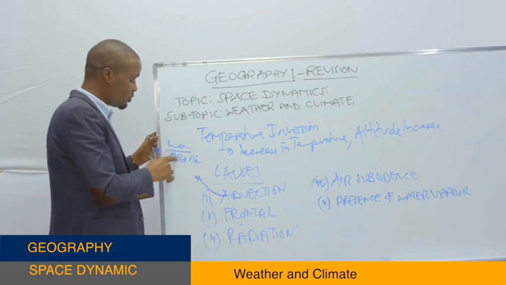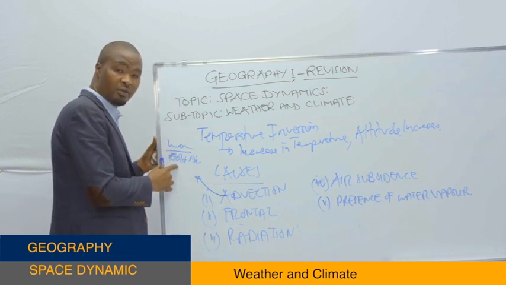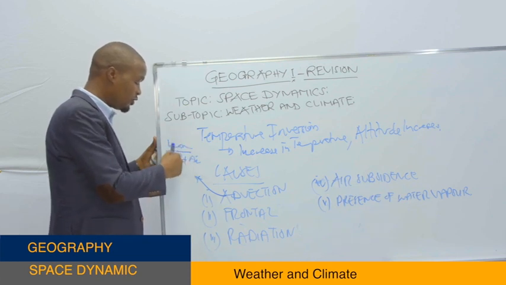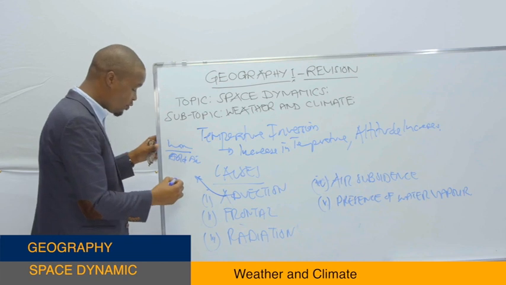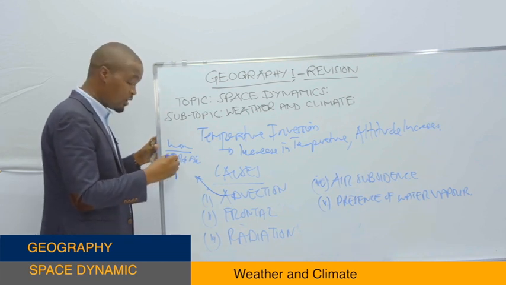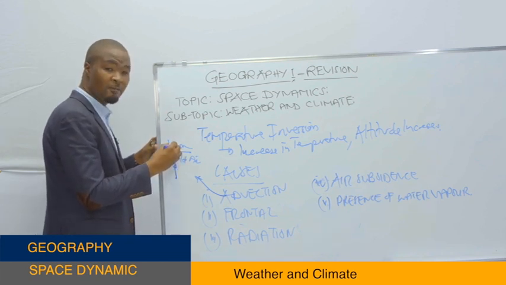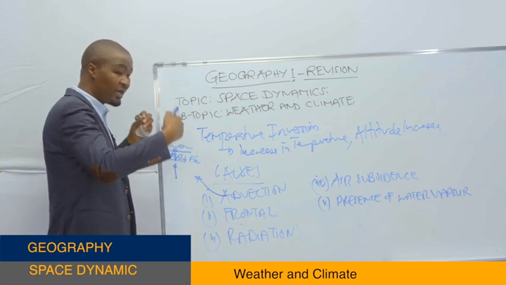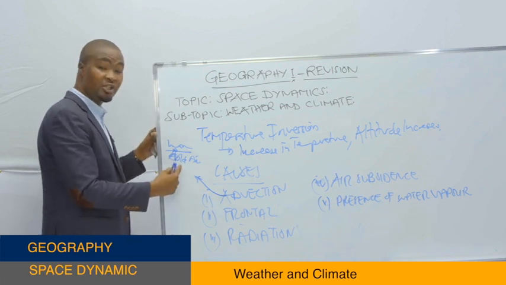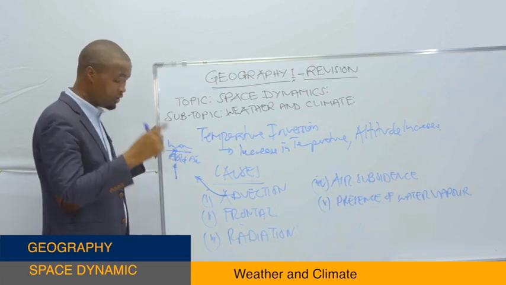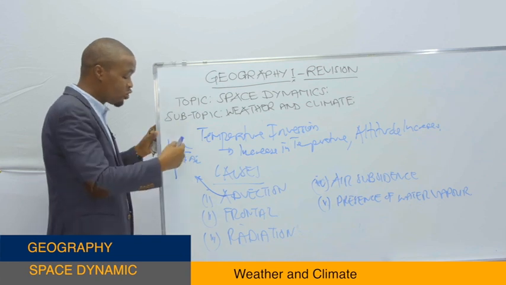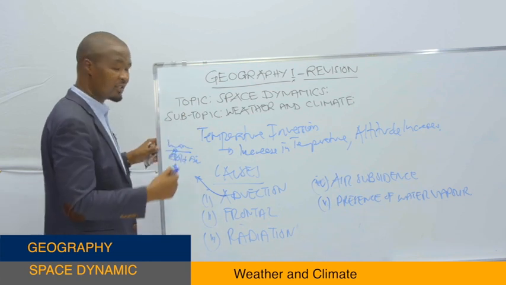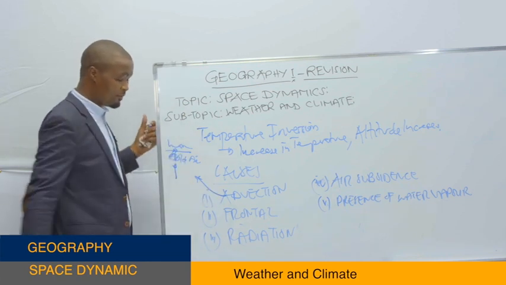The higher it goes, because this one is more compared to this one in terms of volume, then you may find that with the passage of these two air masses, at first you will meet the cold air, while the higher you go, you are going to meet the warm air masses. So at first you will feel cold, or the decrease in temperature, but the higher you go, you will find the warm air masses, so you'll find the increase in temperature. And the passage of two air masses, we call it the advection.